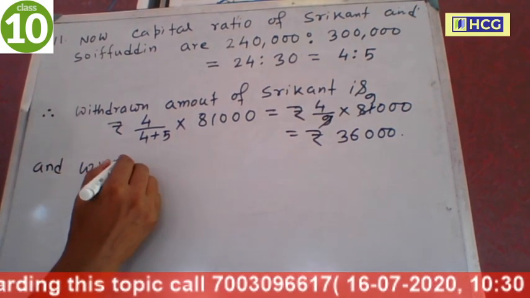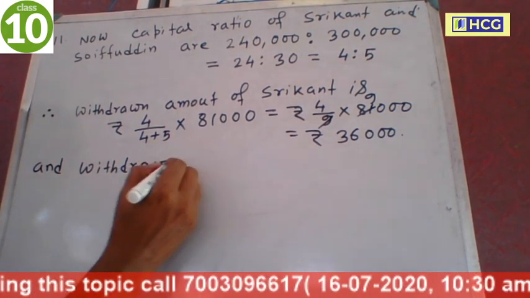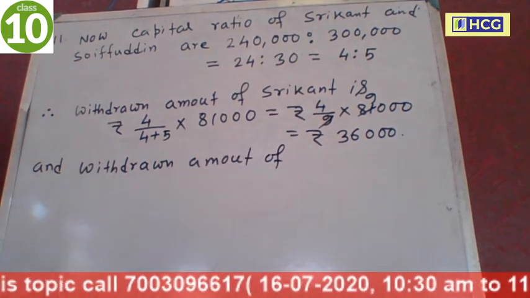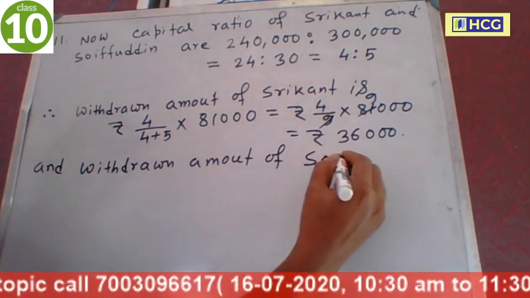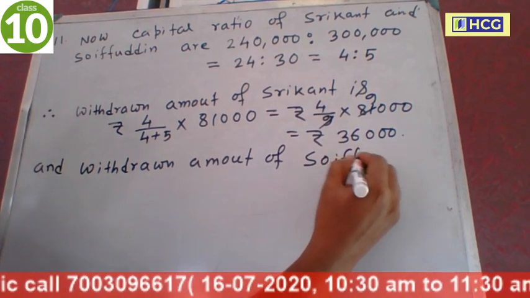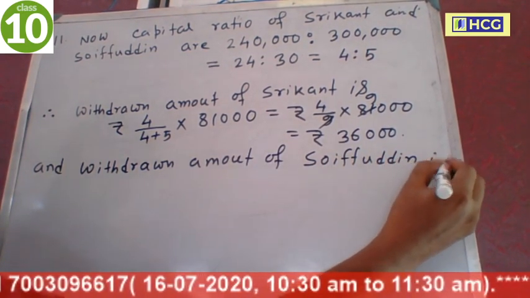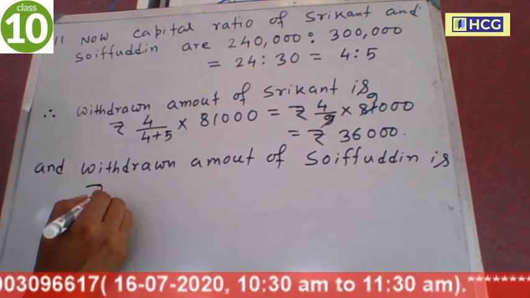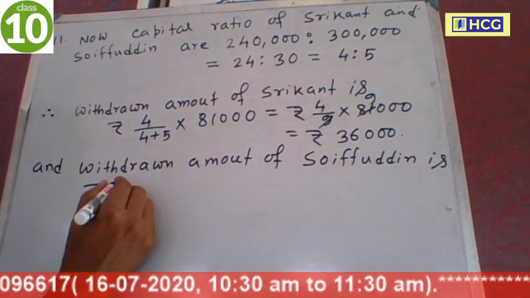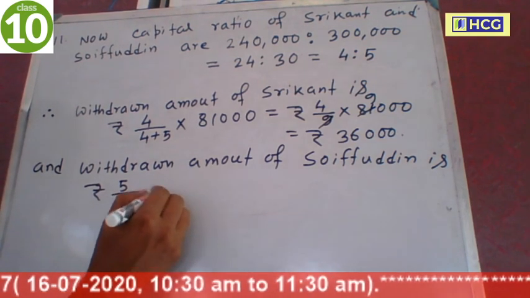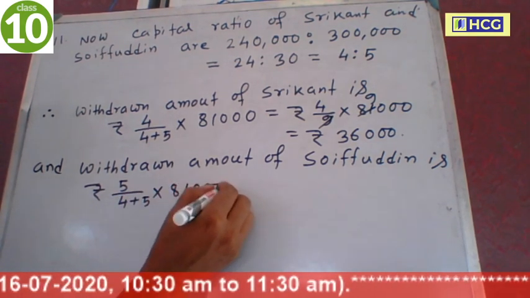The withdrawn amount of Saifuddin is, ratio is 4:5, so 5 divided by 4 plus 5 into 81,000.